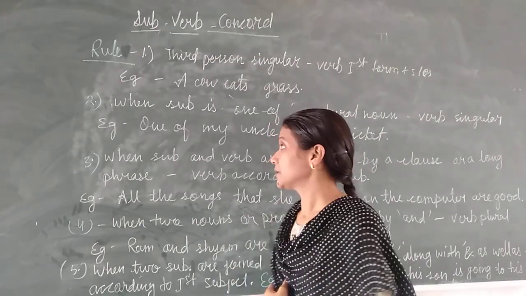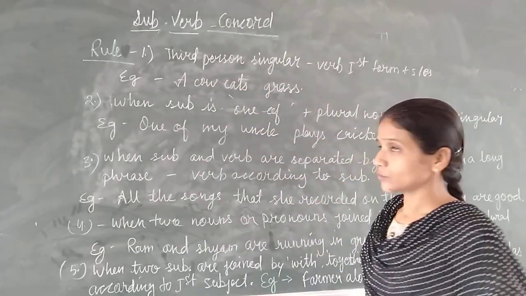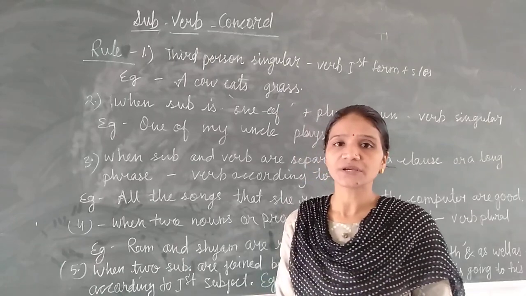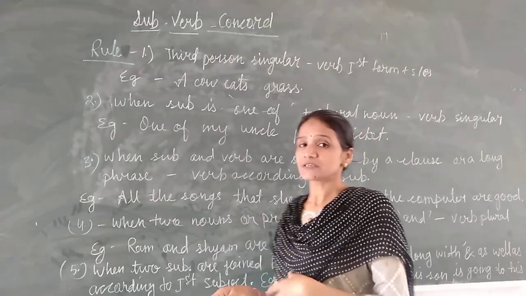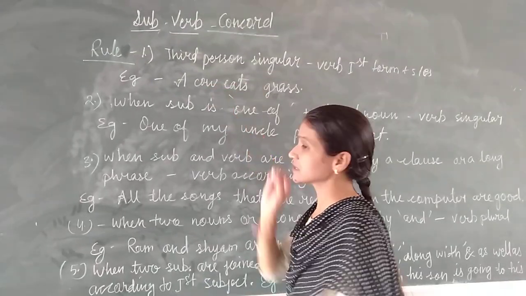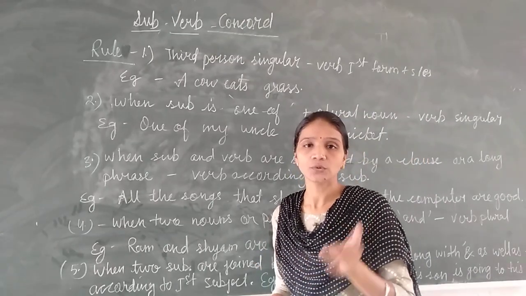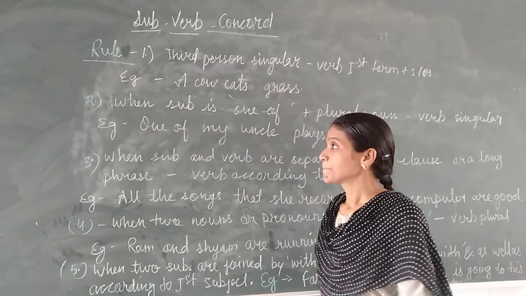Like that, the example, you can see this example: a cow eats grass. We all know a cow is singular. If we have a singular subject, it means the verb also we have to use singular. So this is the perfect subject verb agreement, because if the subject is singular, the verb should be used singular, not the plural. So this is the definition. Now we will see rules.